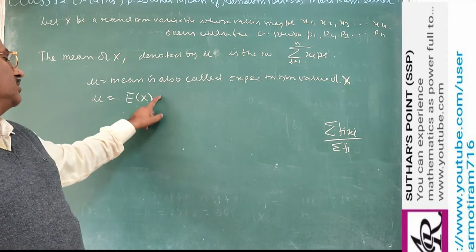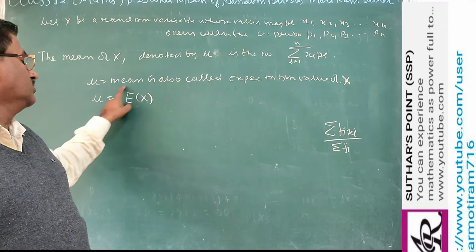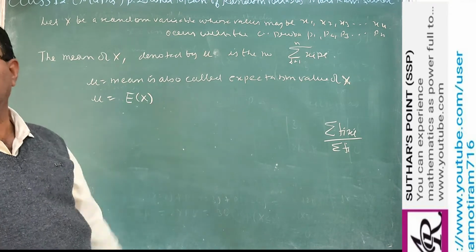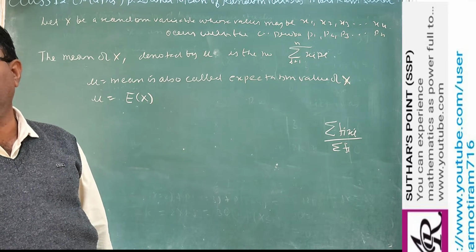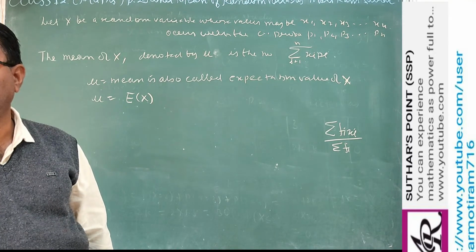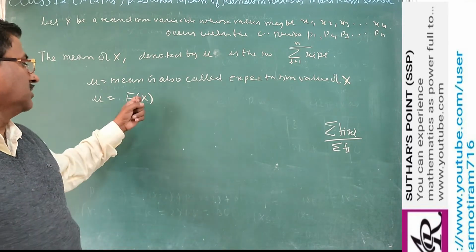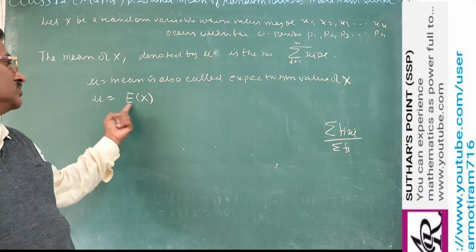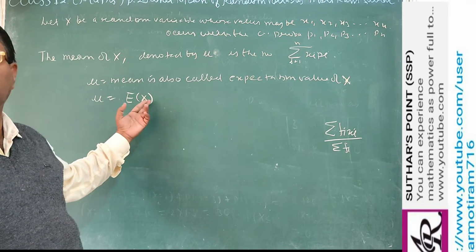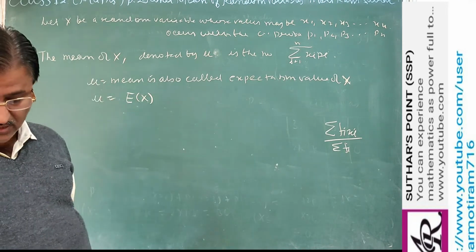In probability distribution we use this symbol E of X, the expectation value of the random variable, or mean, in place of mu. You may use mu, but in some textbooks we find E of X, so there should be no confusion. This represents the mean. Correct?